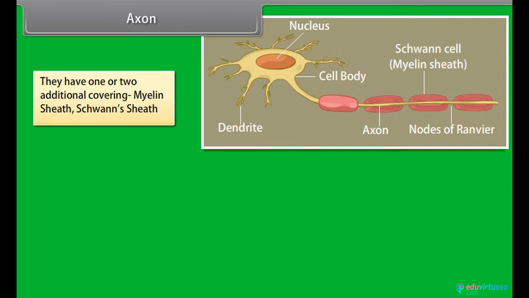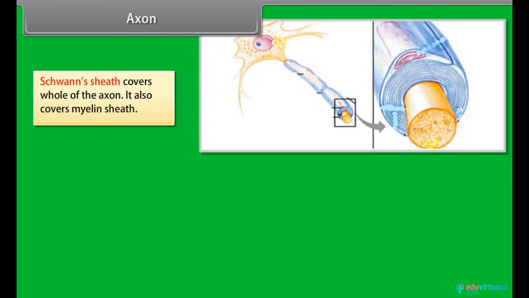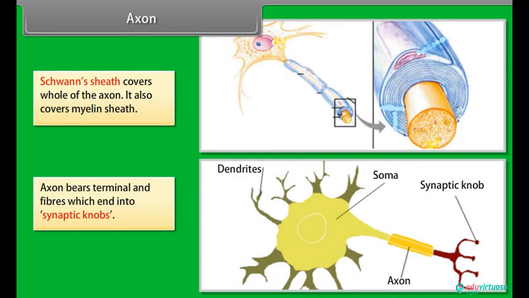Myelin sheath, Schwann's sheath. Myelin sheath around the axon is an insulating and protective sheath. At certain places, the myelin sheath is absent, and that area is known as the node of Ranvier. Schwann's sheath covers the whole of the axon. It also covers the myelin sheath. Axon bears terminal fibers which end in synaptic knobs.